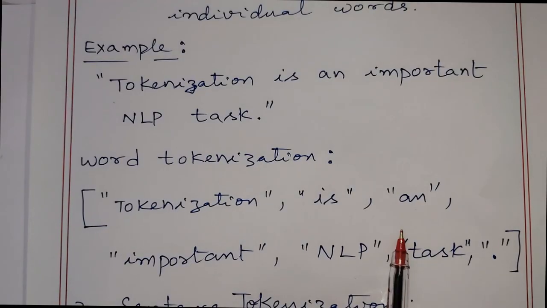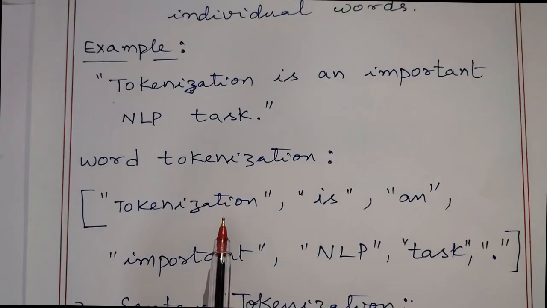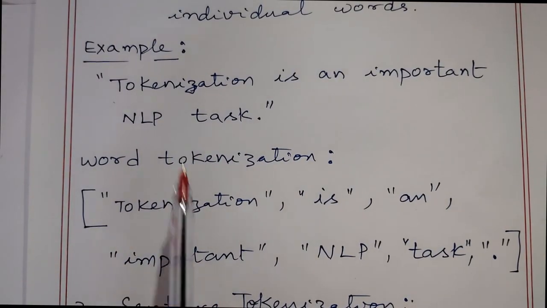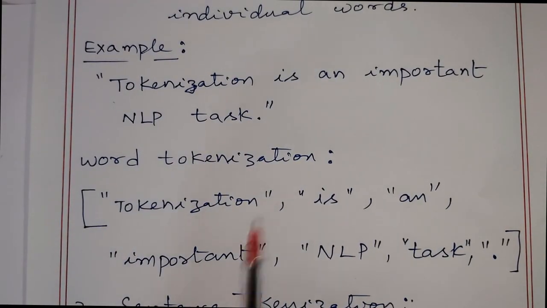These are called word tokens. How many word tokens are there in this sentence? 1, 2, 3, 4, 5, 6. There are 6 tokens in the sentence Tokenization is an important NLP task.